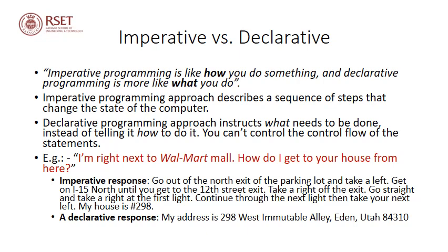your home. Now a declarative response would be just giving him your address. You can tell him, my address is 298 West Immutable Alley, Eden, Utah 84310. Now it's up to your friend to take whatever measures to reach your home. He can take any of the possible alternative routes to reach your home. So this is the difference between imperative response and declarative response.